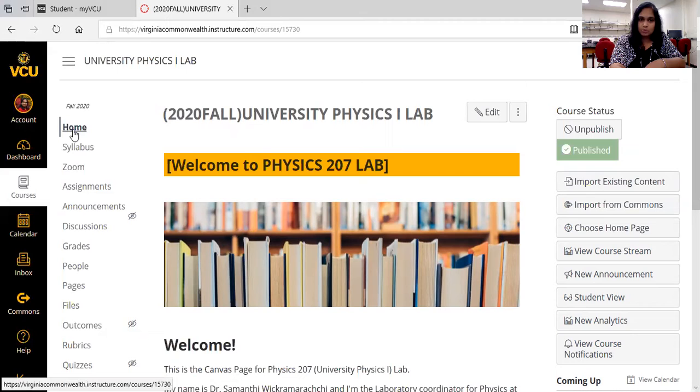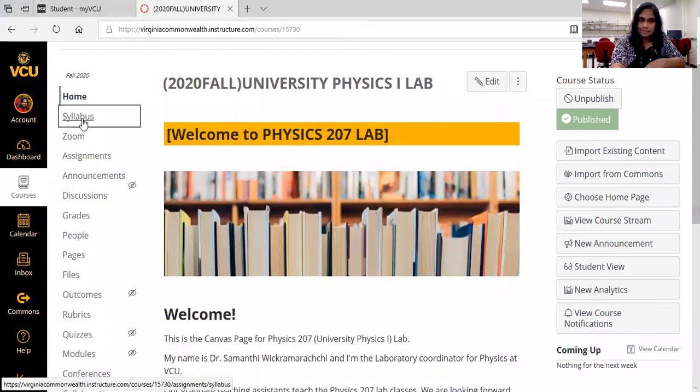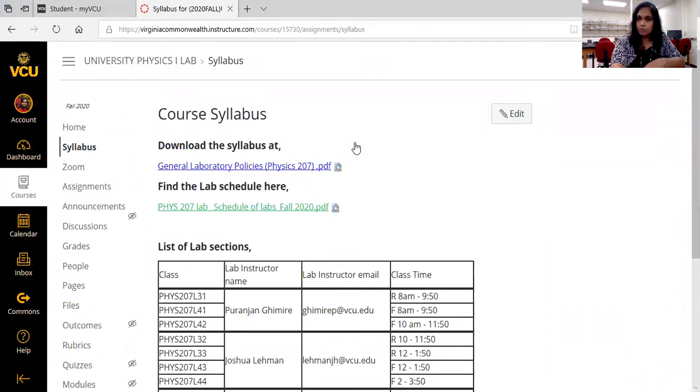And under home, if you click the home, you will see my short welcome message. And then click on the syllabus. That's where you can find all the information about labs. So here are the general laboratory policies. As the major class has its own policies, the lab class has its own policies because the teaching method is different. So there are a couple of policies that are different from the lecture class. So please read this information, and if you have any question, please list it down and save it for the first class meeting so you can ask your lab instructor.